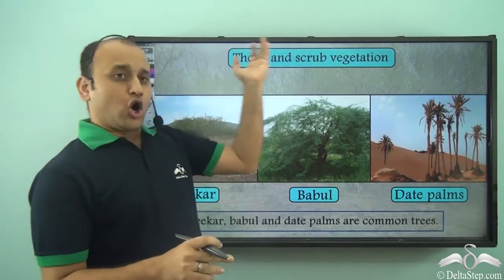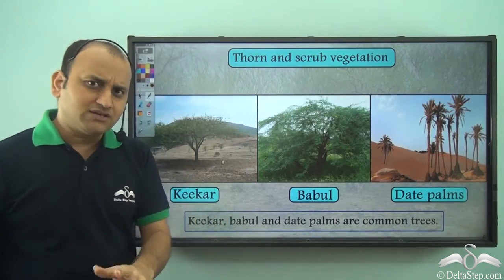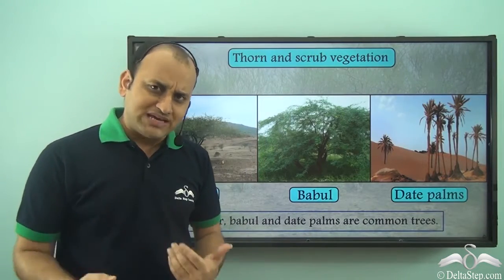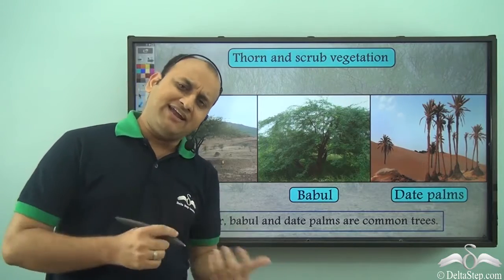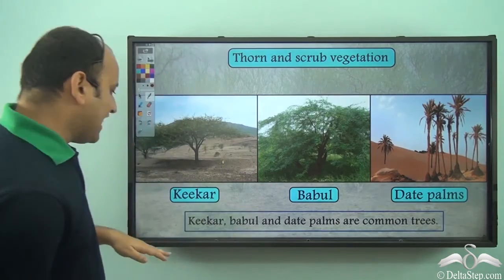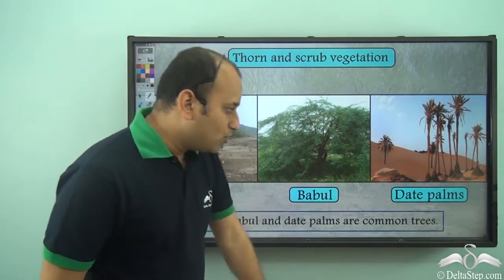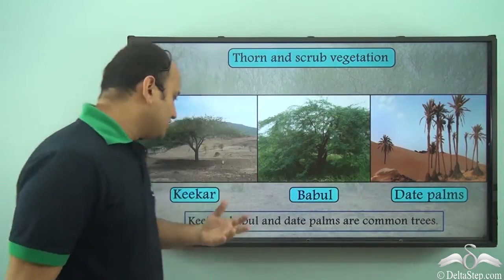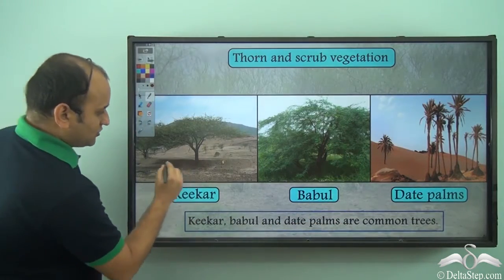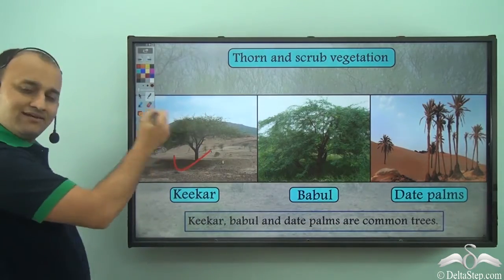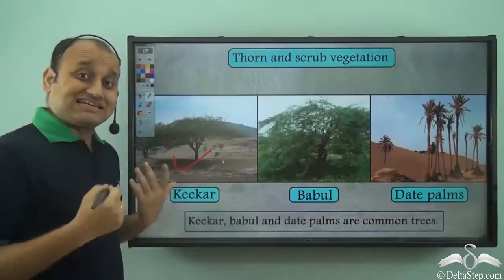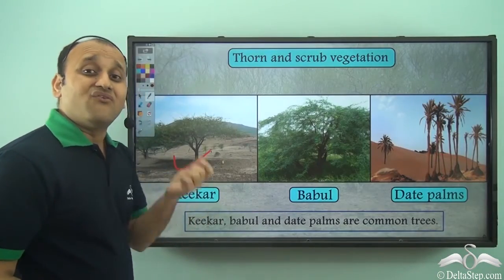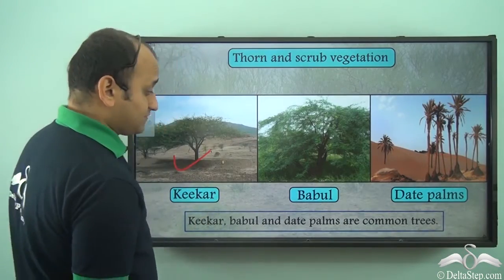So when we talk about thorn and scrub vegetation, which are the major types of trees or shrubs which you can find in this region? Well, we have kikar, babool and date palms. Kikar looks something like this. Again, it's very thorny because it needs to survive with very less amount of water.